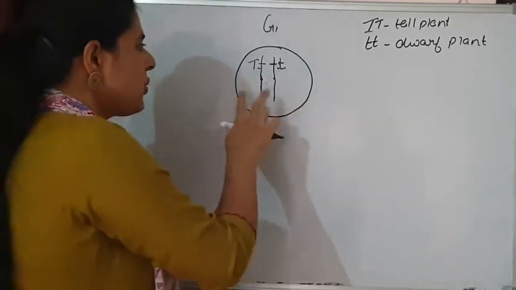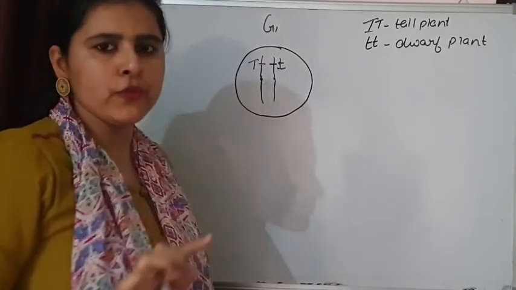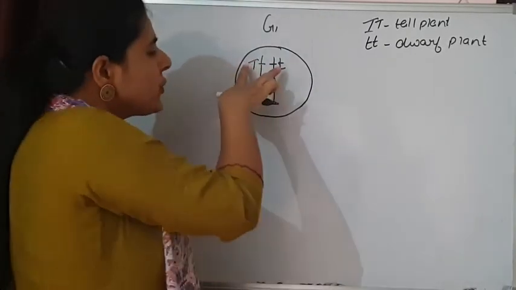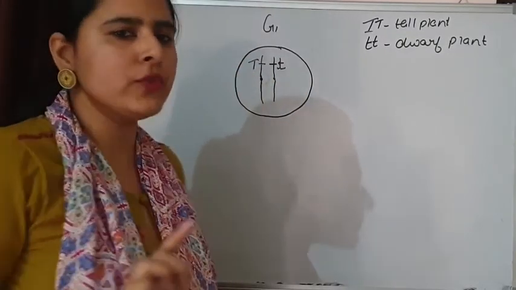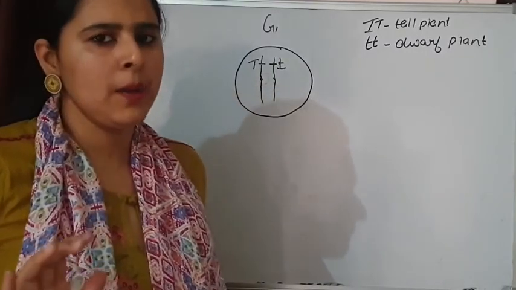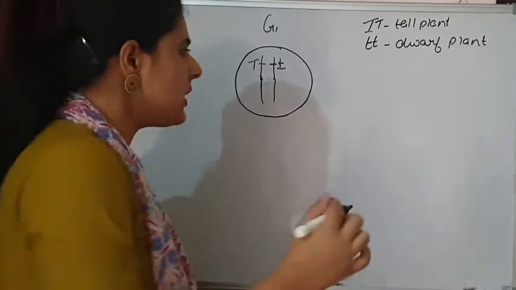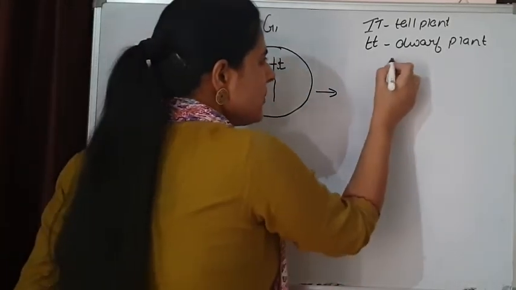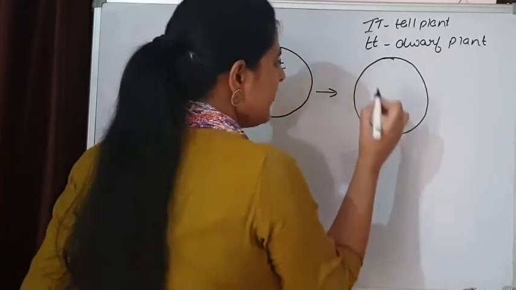Here the chromatids are present and they are carrying the gene for height of the plant, showing two different alternative forms. One is responsible for tall height of the plant and the second is responsible for dwarf height of the plant. Now because DNA synthesis is going to take place, the number of chromatids is going to double because DNA copying is happening.